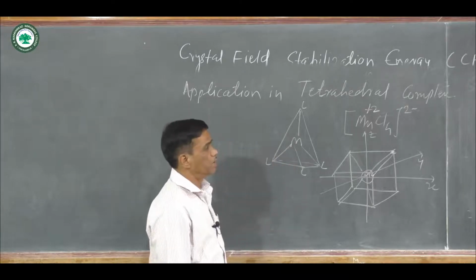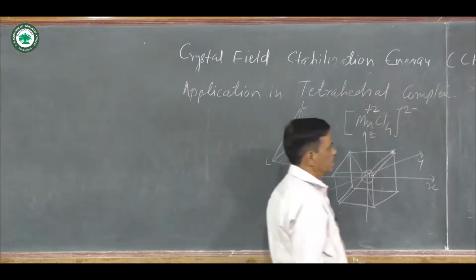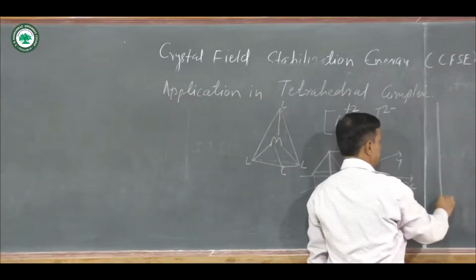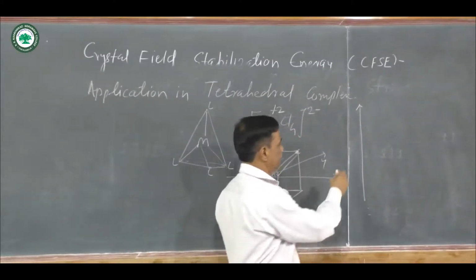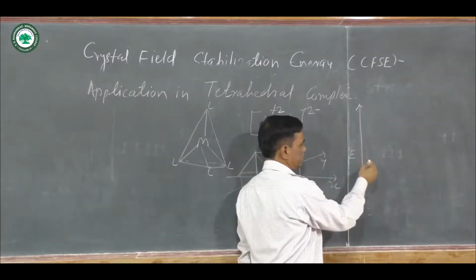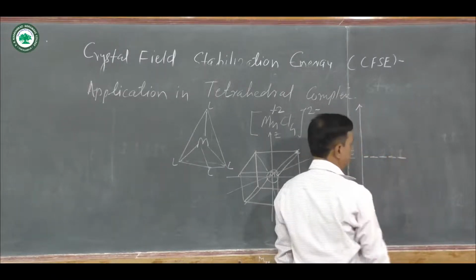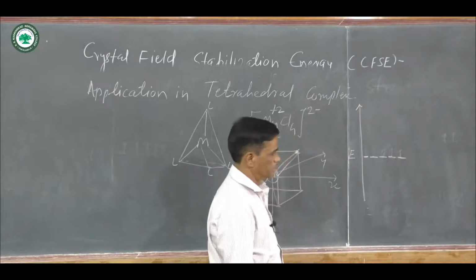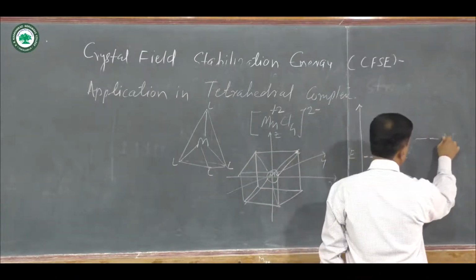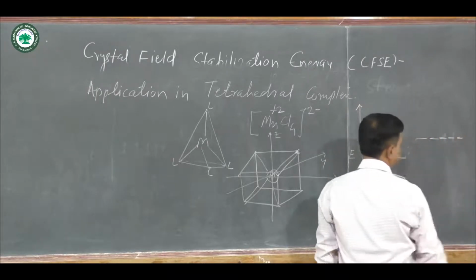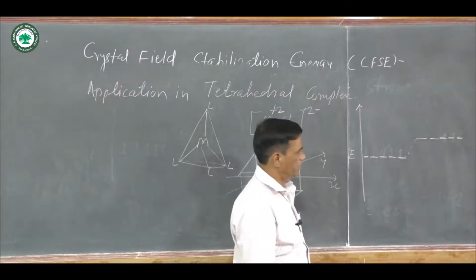When there is a splitting of 5d orbitals in that complex, here crystal field splitting is represented as exactly opposite to the octahedral field, and here is energy. Here 1 electron, 2, 3, 4, 5 means these are the d orbitals. When ligands approach these d orbitals, energy increases, but they remain degenerate.